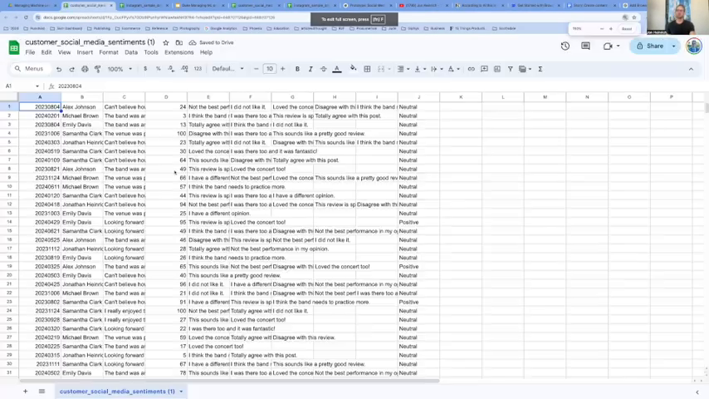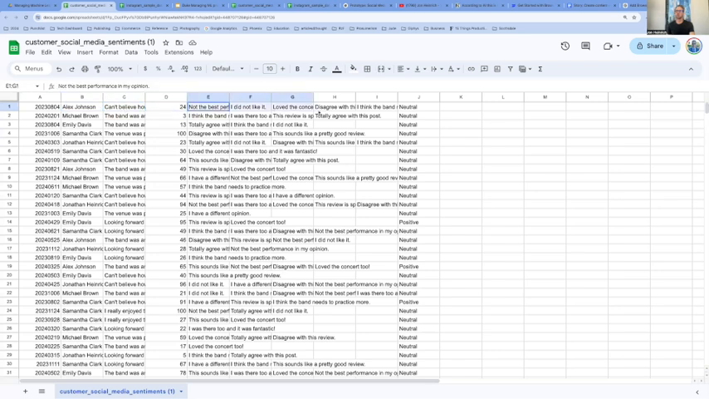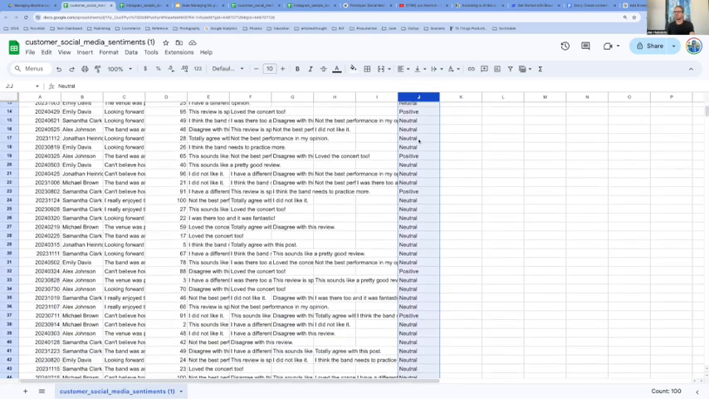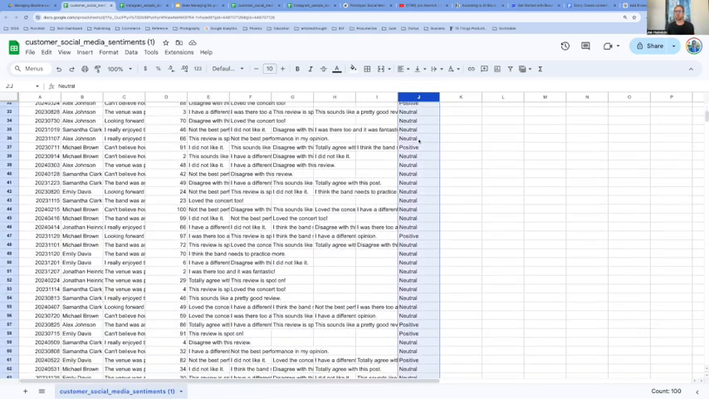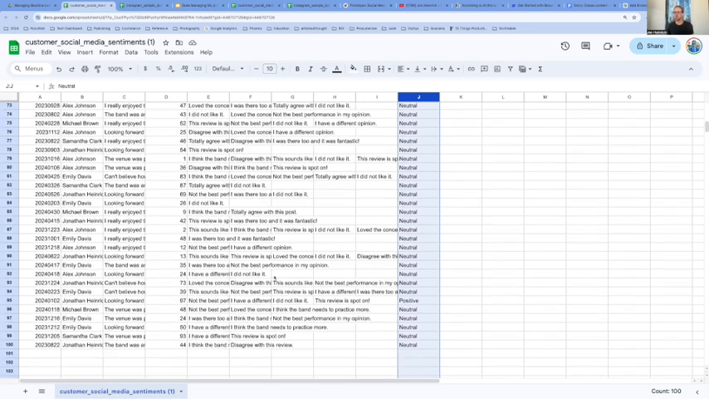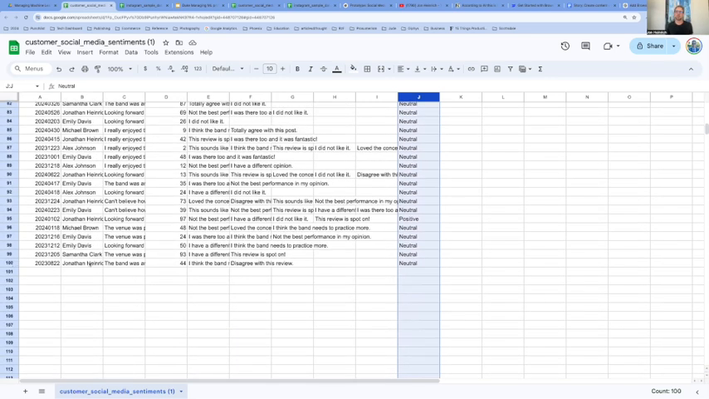And now what we'll see is a very similar output where we've got date, author, post, number of likes, comments, and then this final column where we have the sentiment analysis. Now looking through it quickly, some observations, I see that there's a lot of neutrals and only a few positives and no negatives.